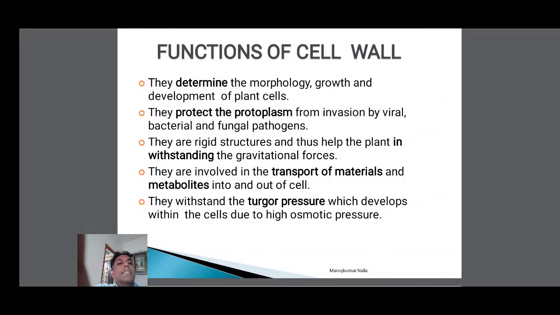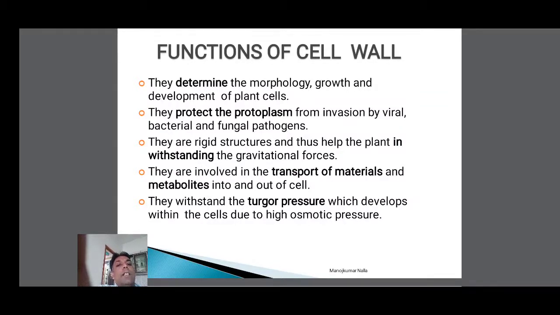They are rigid structures and help the plant withstand gravitational forces. So the cell wall helps the plant grow straight, with the help of the primary cell wall and mainly the strength of the secondary wall.